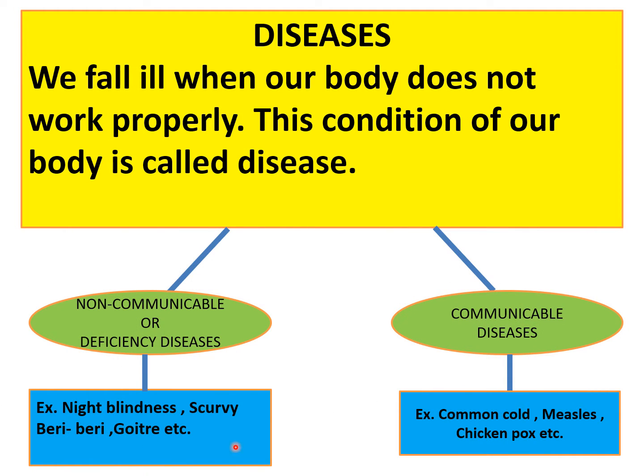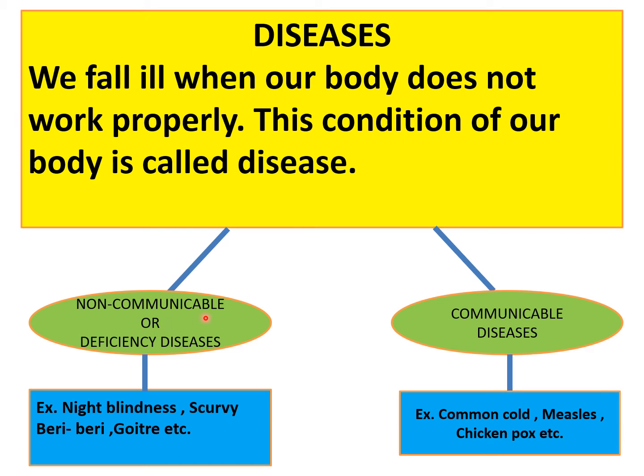So I have made a flow chart for you to learn properly what diseases are and how many types of diseases there are. So you have to learn this definition. We fall ill when our body does not work properly. This condition of our body is called disease. So there are two types of diseases.